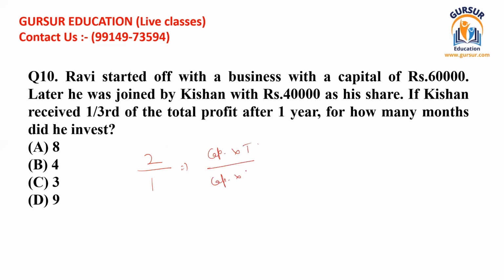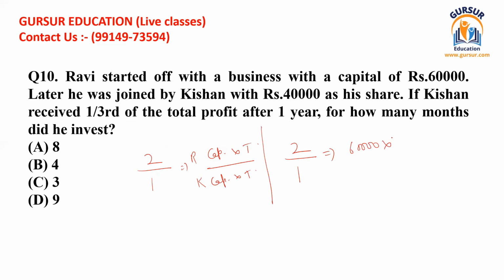Capital invested multiplied by time by both the parties, Ravi and Kishan. So we can solve this easily now. You have already got all the information, so I'm going to solve this. 2 divided by 1 should be equal to capital invested by Ravi multiplied by total time period